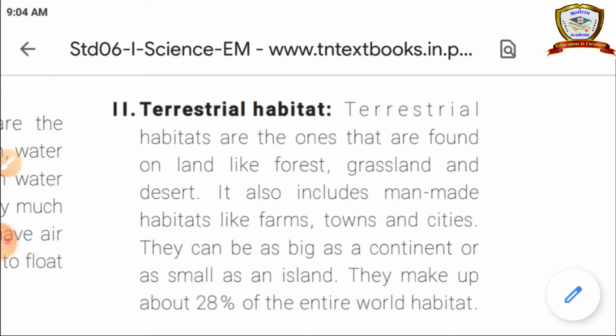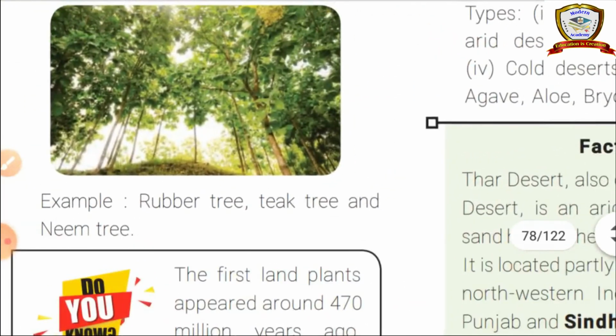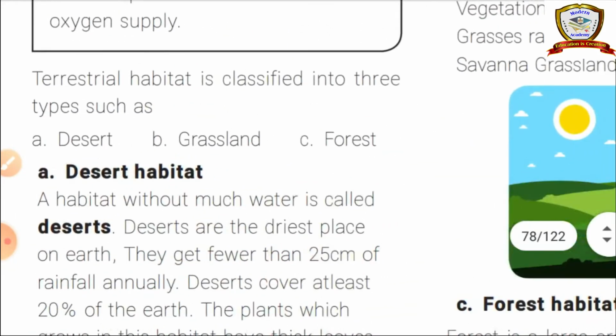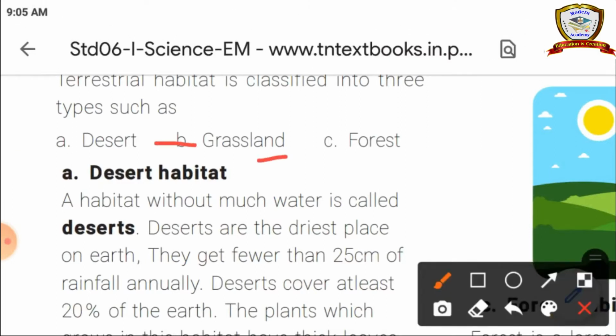What do you mean by terrestrial habitat? The area covered by land is known as terrestrial habitat. So we can see forest, grassland, desert, and towns and cities. These come under terrestrial habitat. Examples: rubber tree, teak tree and neem tree. Terrestrial habitats are classified into three types: desert, grassland and forest. So these are the types of terrestrial habitat.